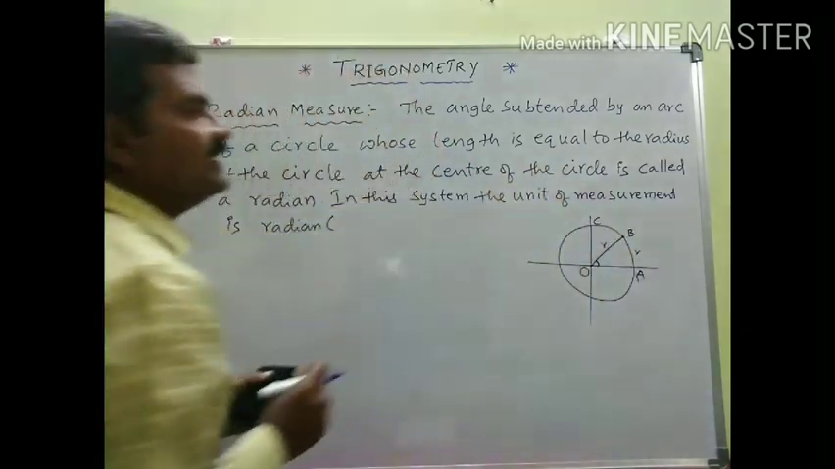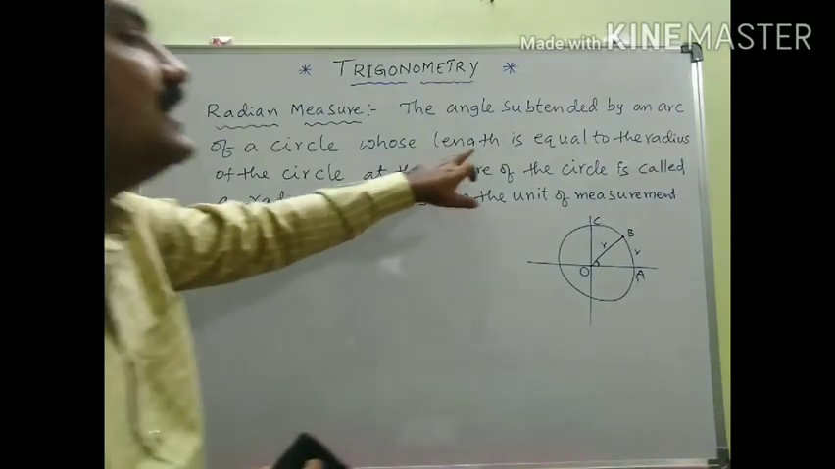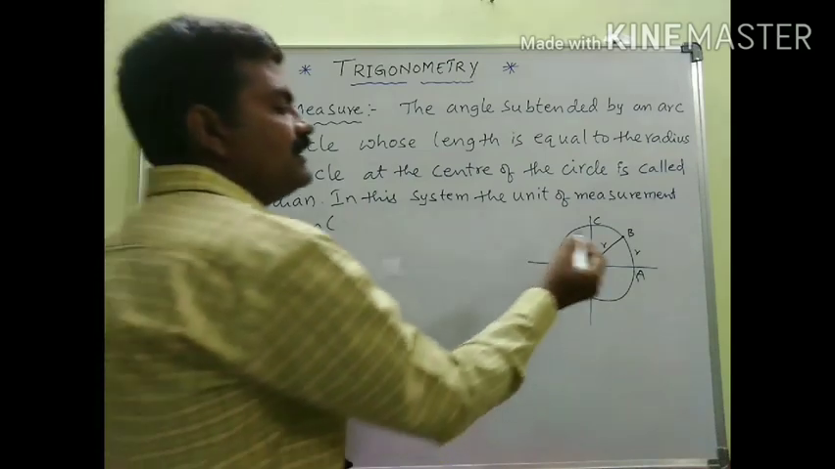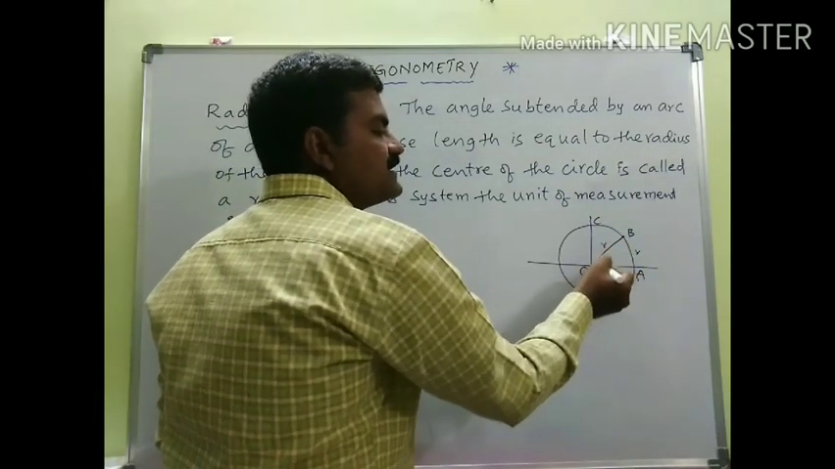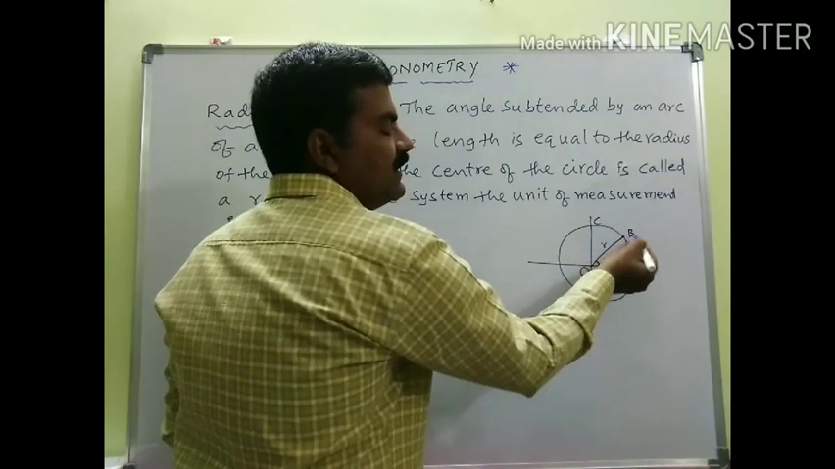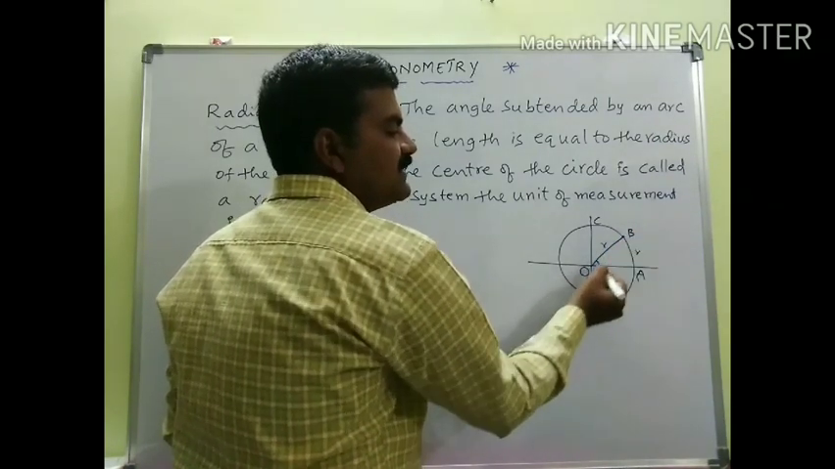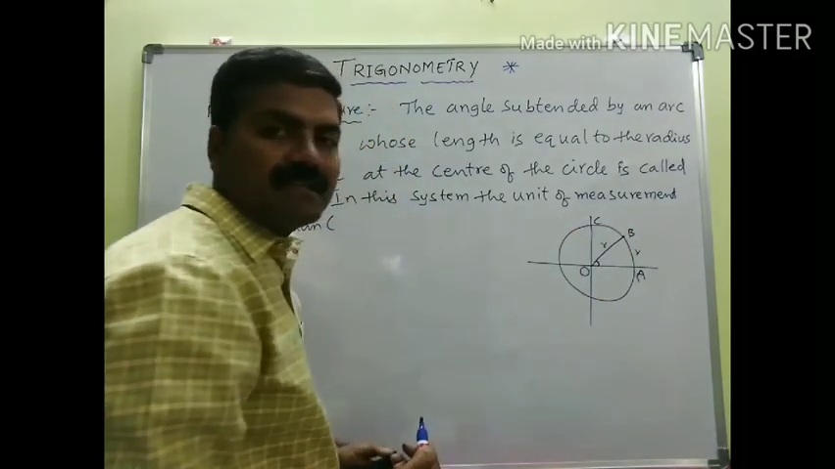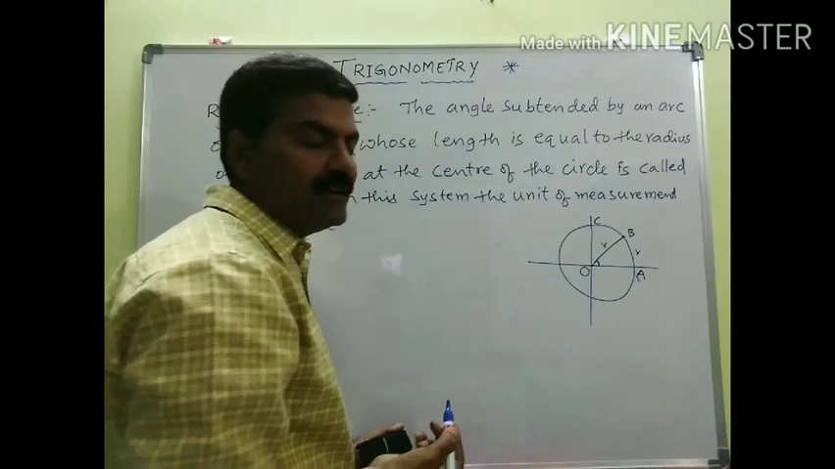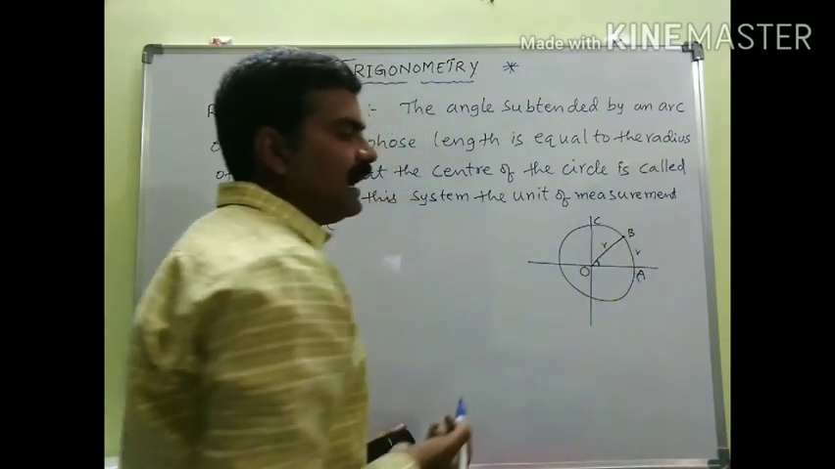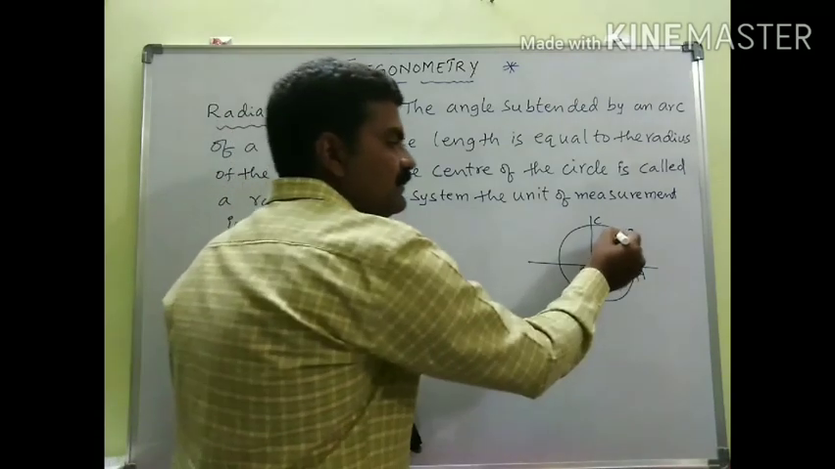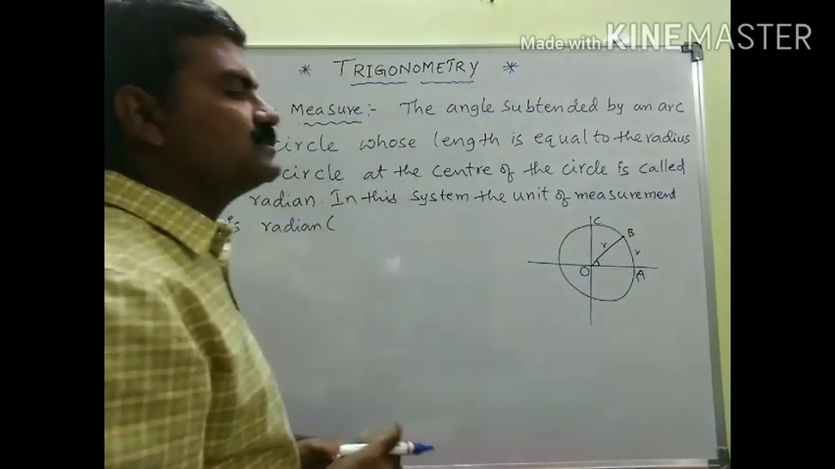But conditions apply here. You know what the condition is? The length of chord AB should be equal to the radius of the circle. So O is the center, B is any point on the circle, hence the distance from the center to any point on the circle is nothing but the radius. If OB is the radius, denoted by small r, then the length of the arc is also equal to the radius of the circle, hence AB length must also be equal to r.